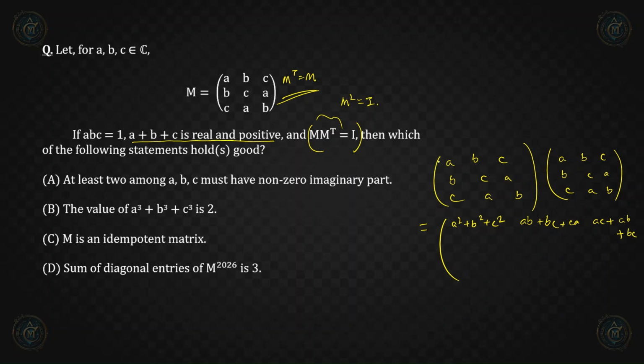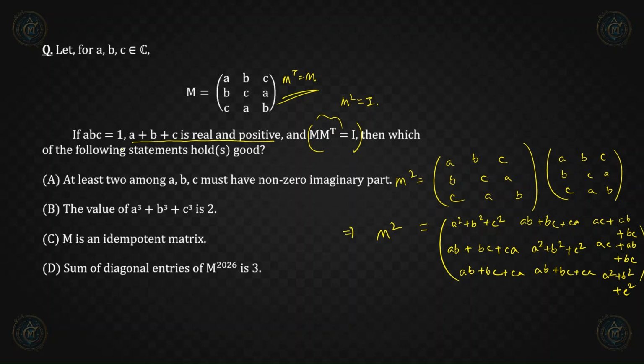Similarly here we will get ab plus bc plus ca. Then we get a square plus b square plus c square, and the same element will be here, same as this: ac plus ab plus bc, or we can say ab plus bc plus ca. This element occurs on the non-diagonal positions, that means ab plus bc plus ca. Here also ab plus bc plus ca, and here it will be a square plus b square plus c square. So this is our M square.